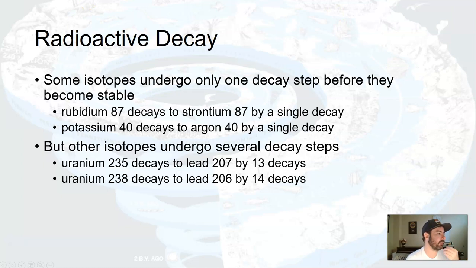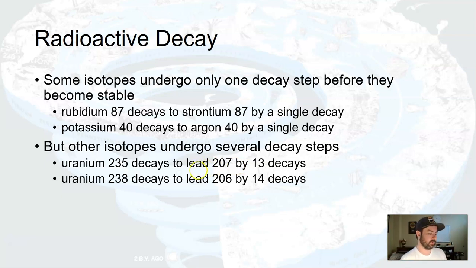So going back here, we know the time frame it takes rubidium-87. We know the one decay it takes to get to strontium-87, potassium-40 to argon-40, U-235 to lead-207 in 13 decays. We know that whole time frame. We also know the individual ones.